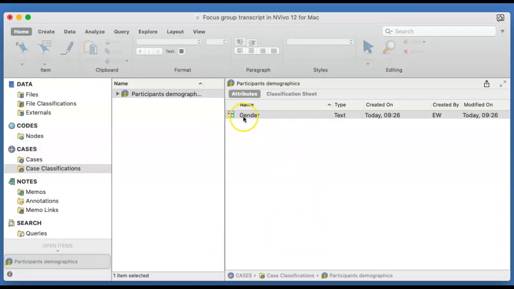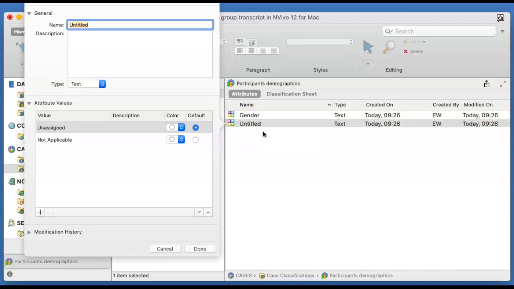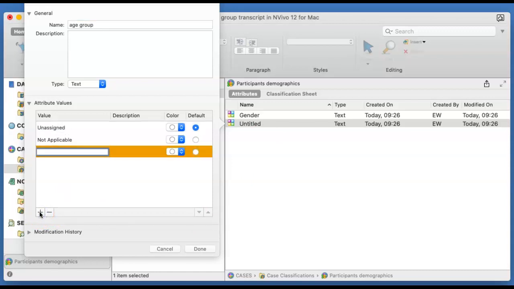If we were to add another, you just go ahead and add a new classification. So this time I probably want to add maybe the age group. Likewise, I will click on my plus sign and say, well, under 30 will be my first group.